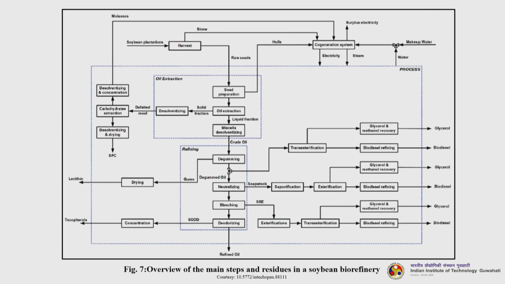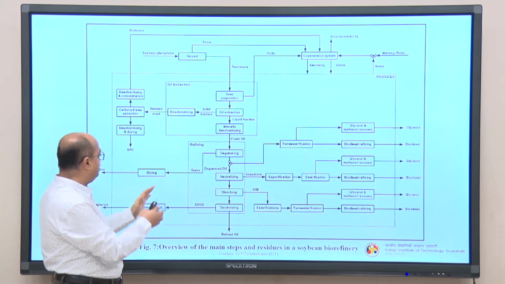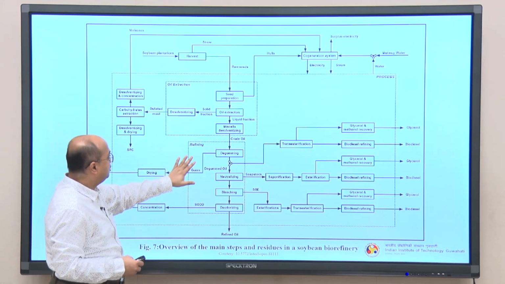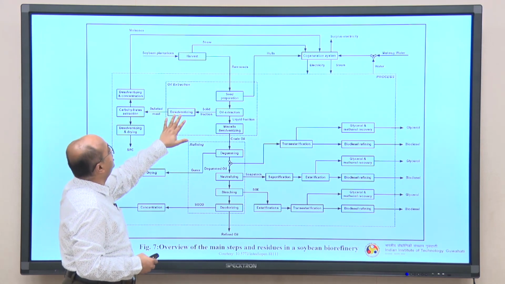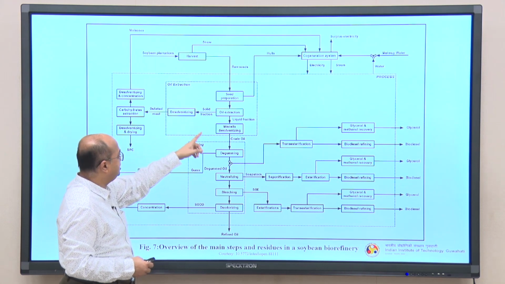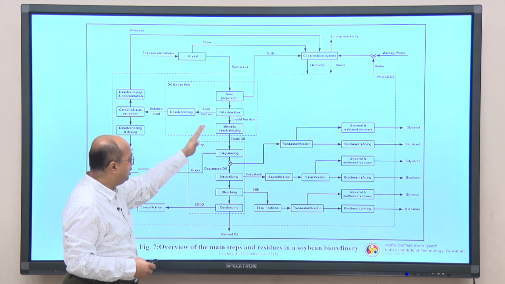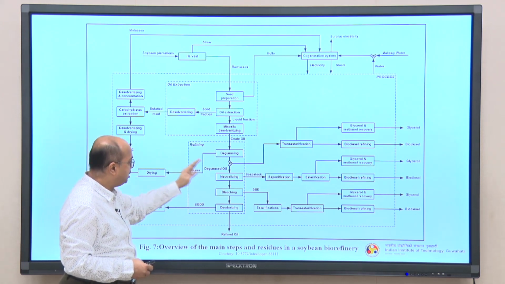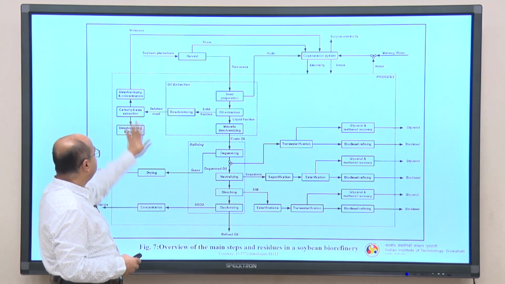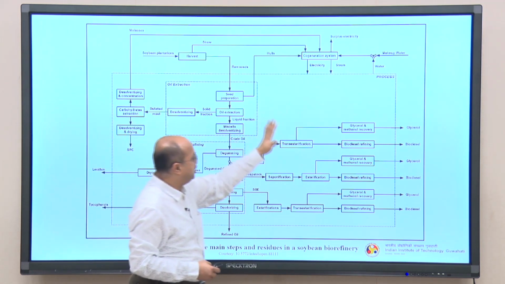Whatever we have discussed is put in a single slide. So, you can go through it later. Here what is being done is that entire process, suppose that this is a refining process. This is the oil extraction unit: seed preparation, oil extraction, micellar desolventizing, then you get the oil, it goes to refining, degumming, neutralizing, bleaching, deodorizing, you get the refined oil. And apart from that, there are so many other processes also happening together.